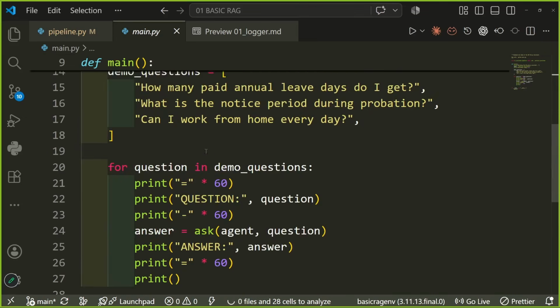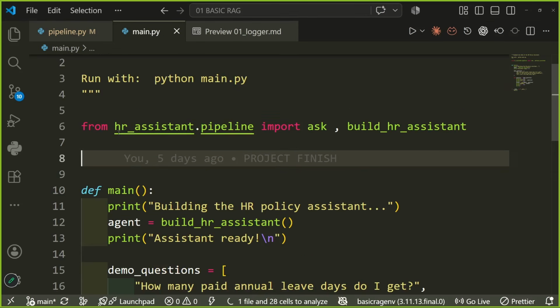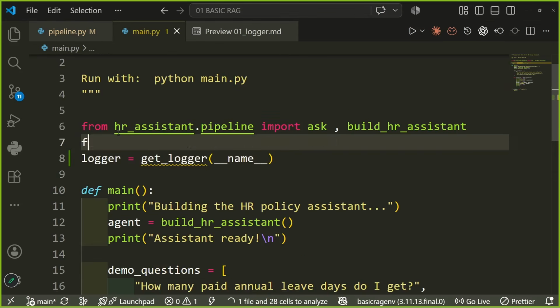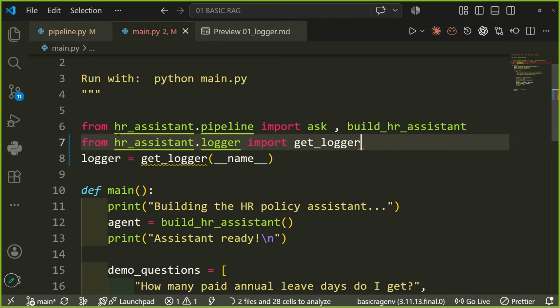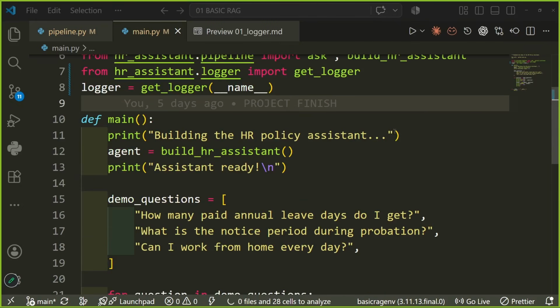The main file is pretty small. Again, we would add this, and from HR assistant dot logger import get logger. I'm doing this so many times in every file so that you are cool that, hey, nothing huge is happening, we are just adding print statements.